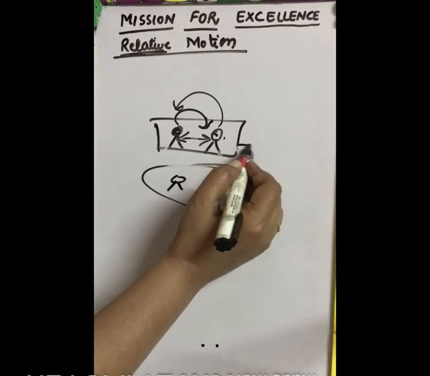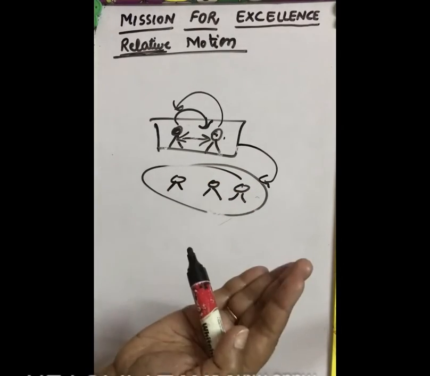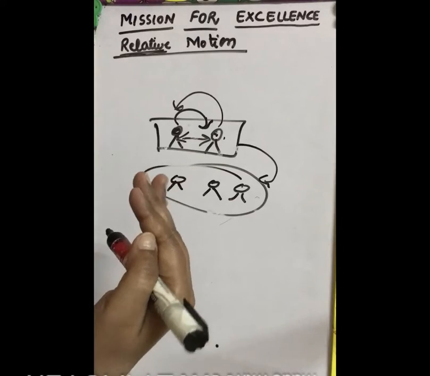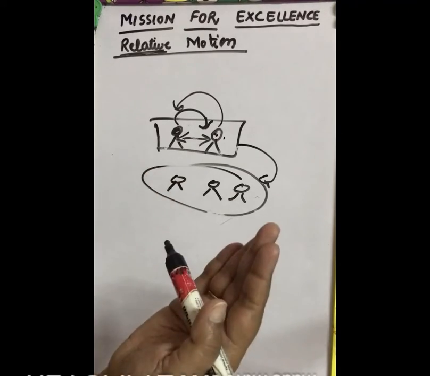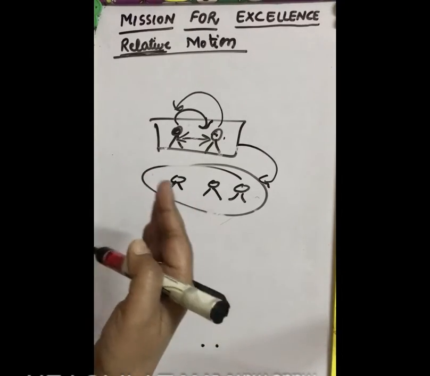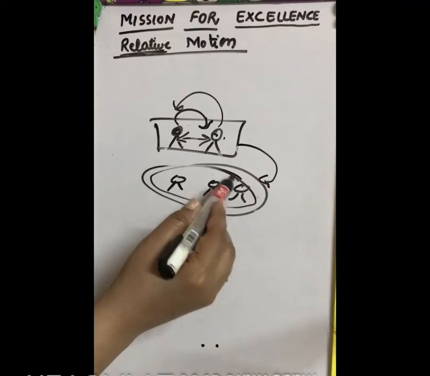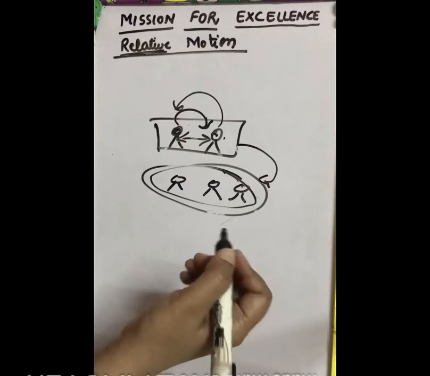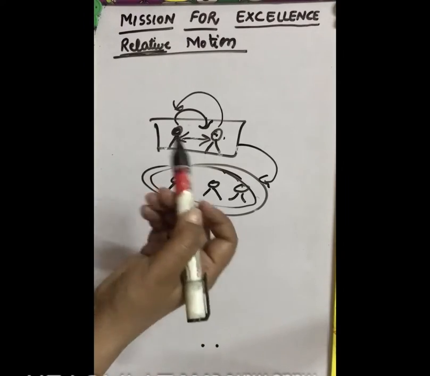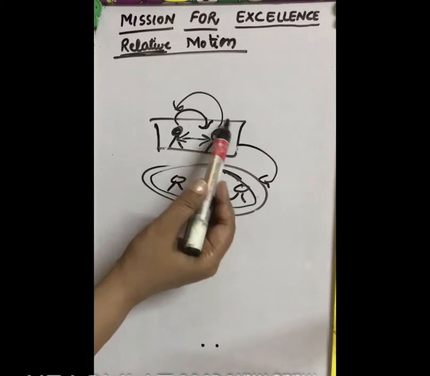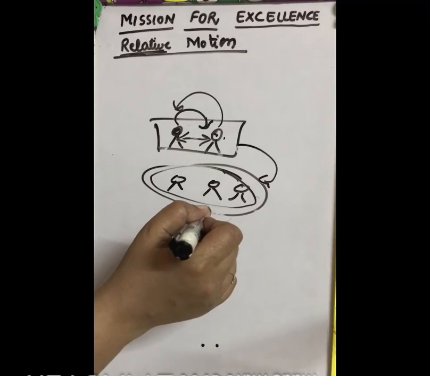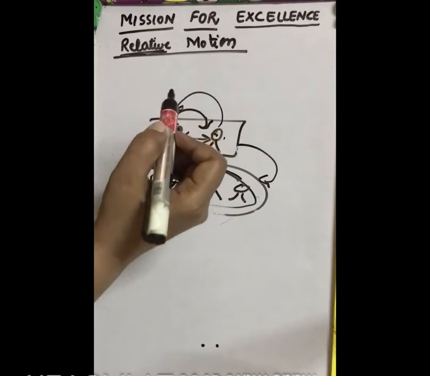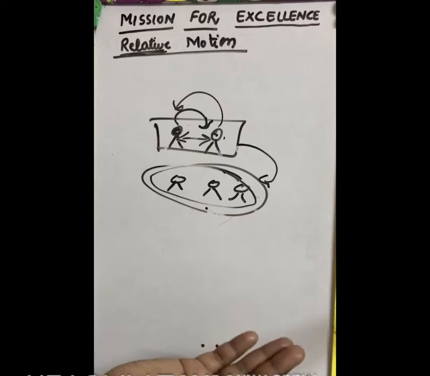And for these outside people, you both are moving because you are changing your place from one station to another station, or outside your town or village. For those trees, people or any other person standing outside any vehicle, your position is changed. That's why you are in motion with respect to these people. So this is the concept of relative motion, means with respect to one another.